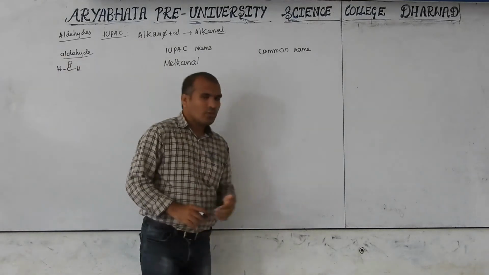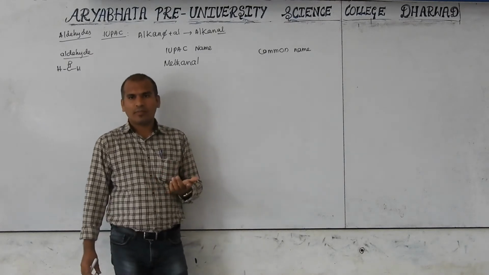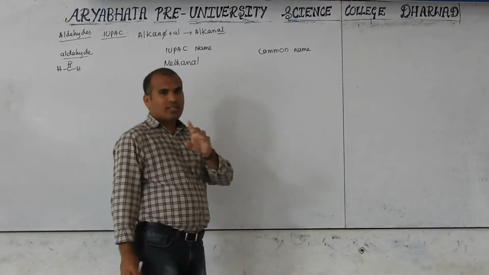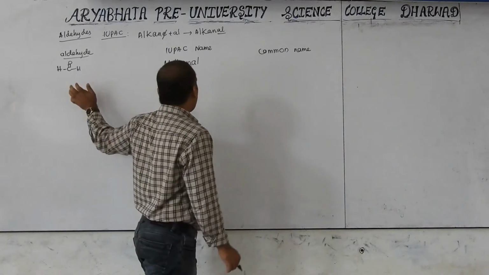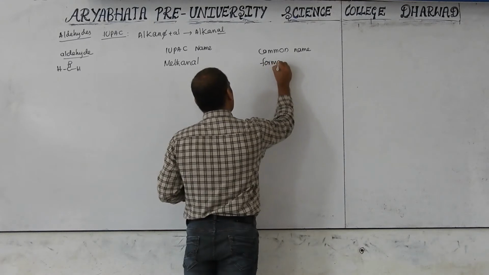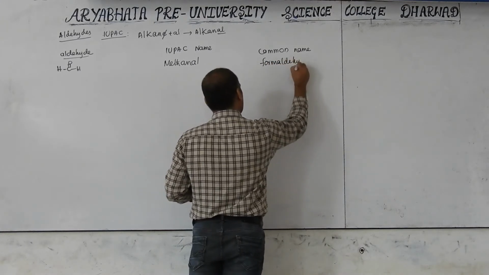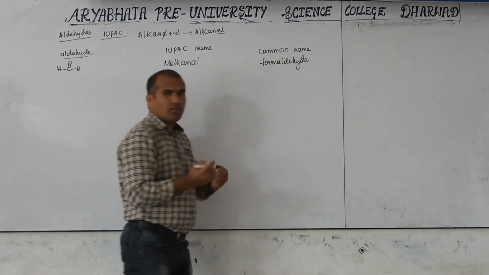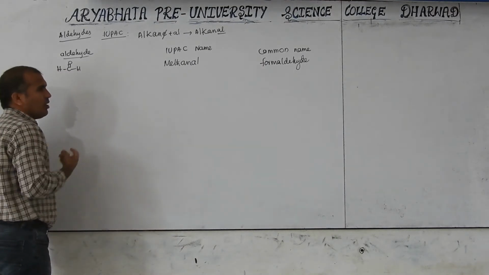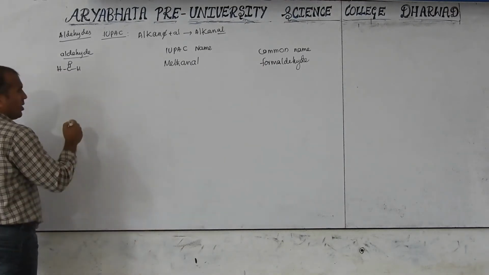I already told you how the common names are derived from their respective carboxylic acids. Formic acid gives the one carbon aldehyde, formaldehyde. These names are frequently used in reaction names.